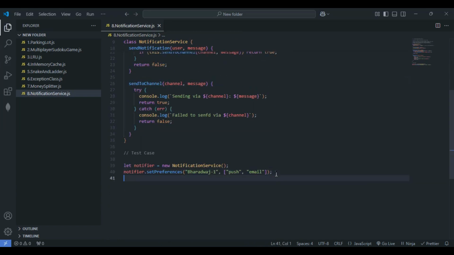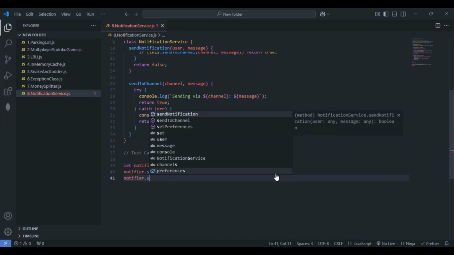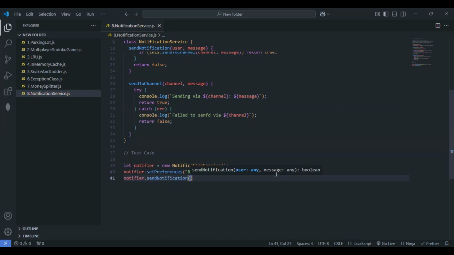Then I'll make use of the notifier dot send notification method. I'll just call the send notification method inside this one. Let me give Bharadwaj 1, nothing but the username. Then we have to give something within the strings, right? So what shall I give?